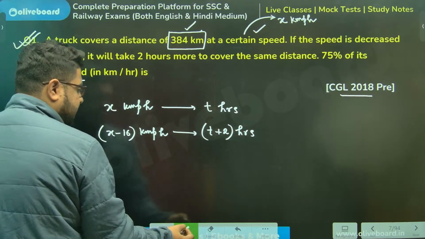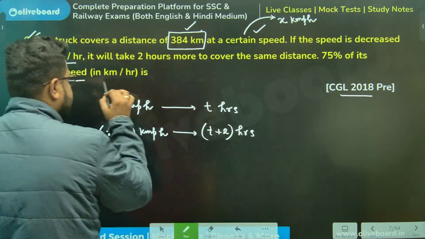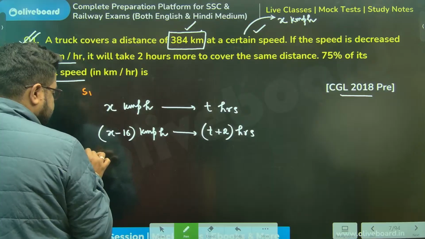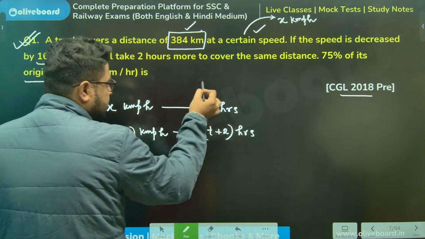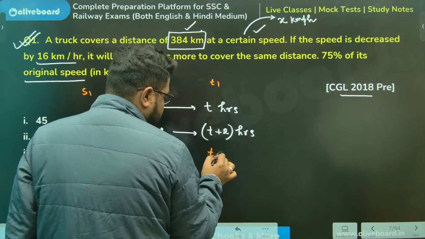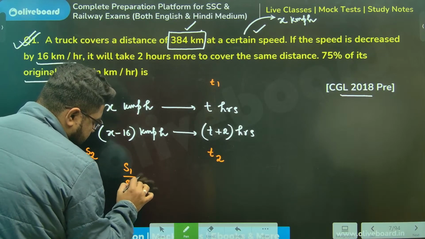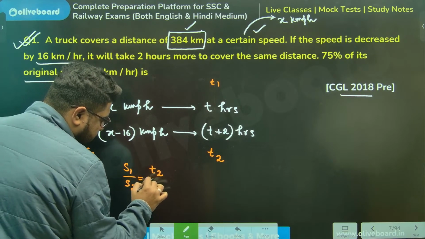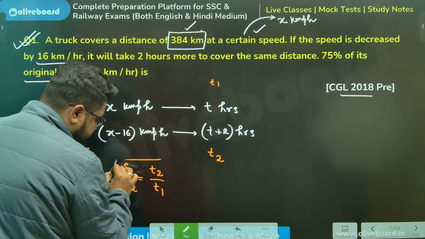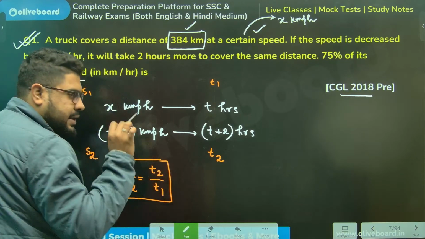So you can say this is S1, this is S2, this is T1, this is T2. I can put this in the equation S1 by S2 is equal to T2 by T1. But there's a problem.